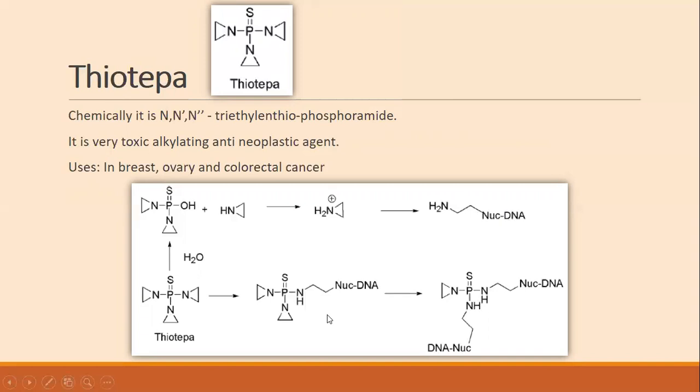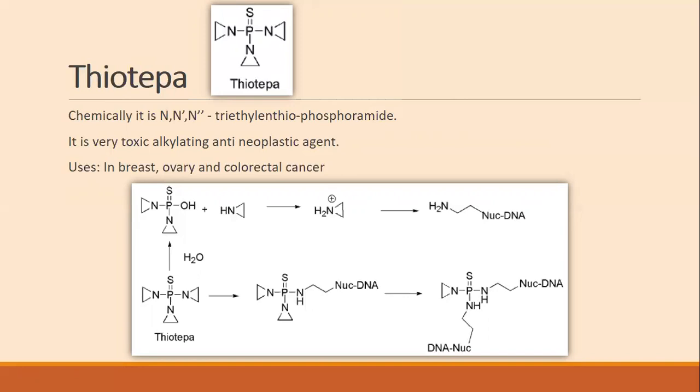So over here, in this way, this thiotepa, because it consists of an aziridine ring, this aziridine ring converts into aziridinium ion, and this aziridinium ion interacts with the DNA strand. Strand A, guanine base, strand B, guanine base is connected by thiotepa aziridinium ion.